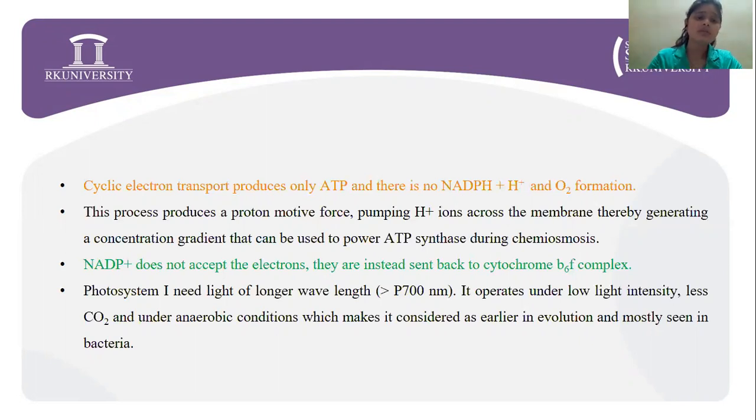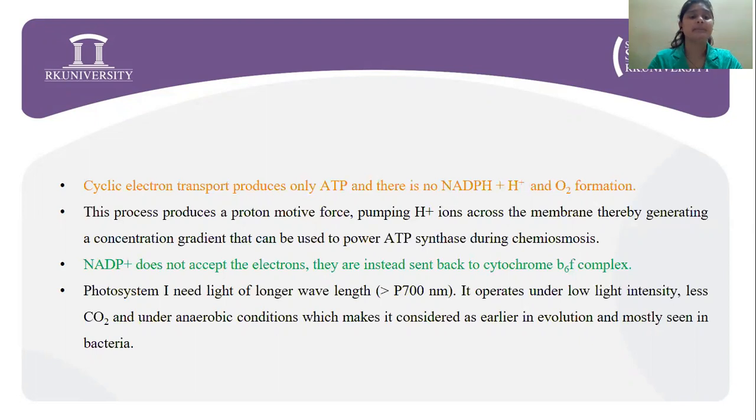This process produces proton motive force, pumping H plus ions across the membrane, thereby generating a concentration gradient that can be used to power ADP synthesis during chemiosmosis. Chemiosmotic theory is beyond the scope of this webinar due to limitation of time.